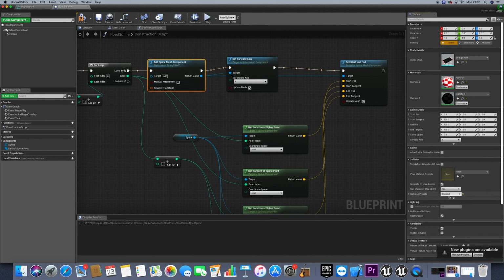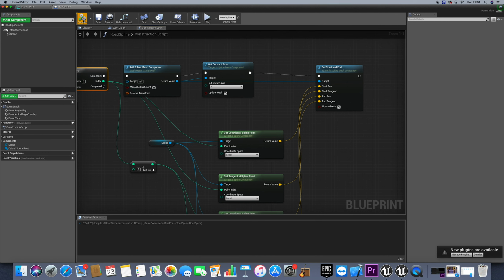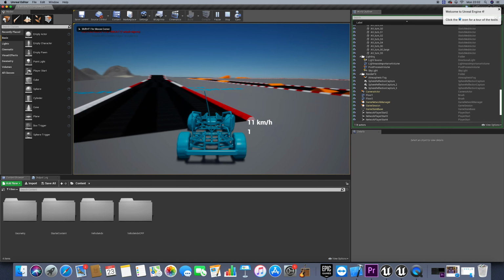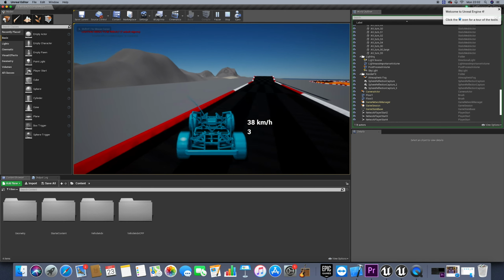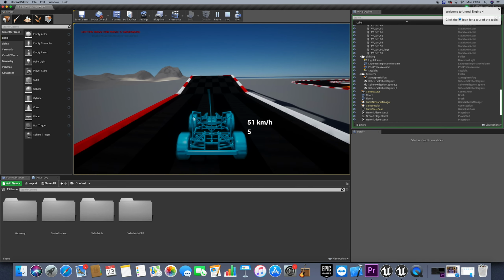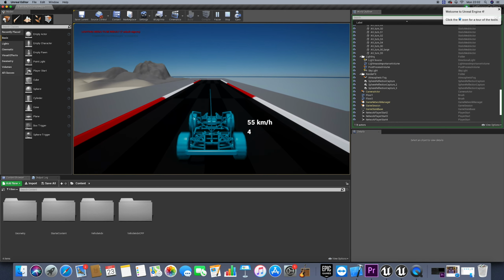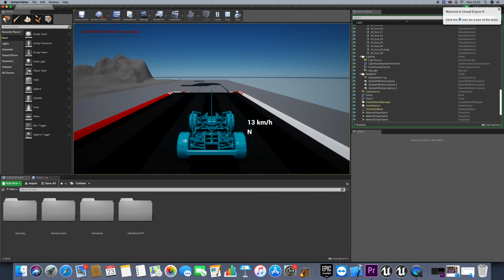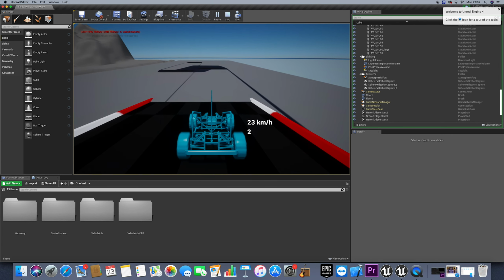Actually, we need to have the block all collision. We need to save and close now. And if I press play, we can see that actually we have a physical object that this car cannot overlap or go through.